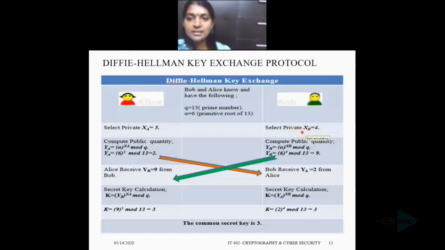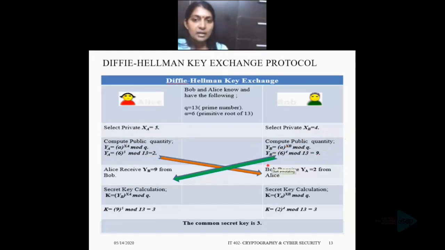Similarly, Bob selects a private quantity xb that is equal to 4 and computes the public quantity yb that is equal to 6 raised to 4. That means alpha raised to xb, where xb is the private quantity of Bob. So 6 raised to 4 mod 13 and the result is 9. So Alice has the private quantity xa 5 and public quantity ya equal to 2. And Bob has his private quantity xb equal to 4 and public quantity yb equal to 9.